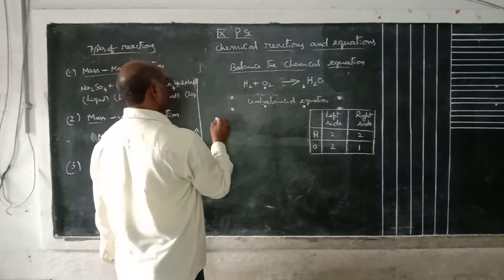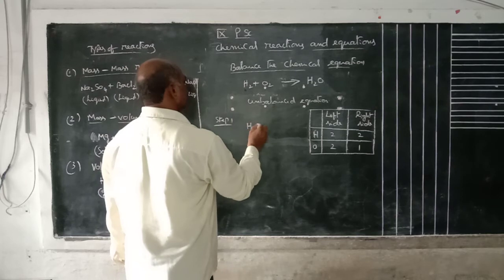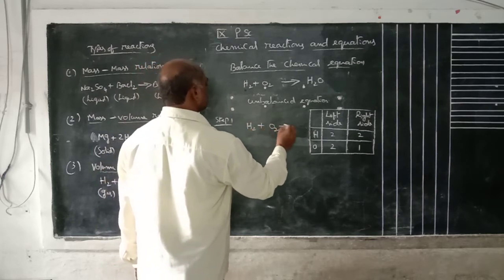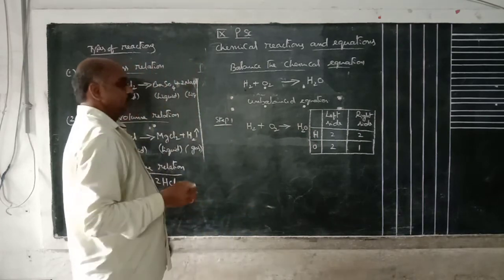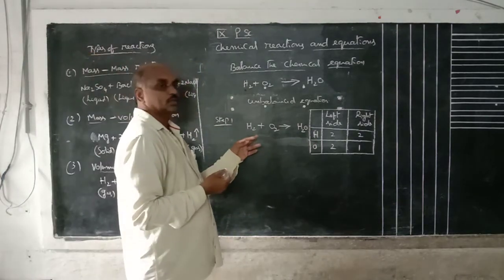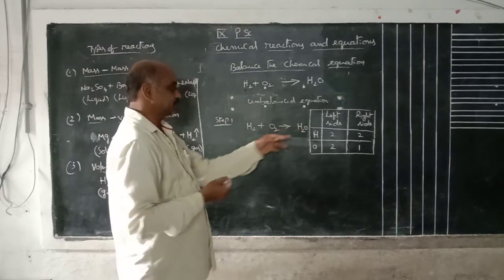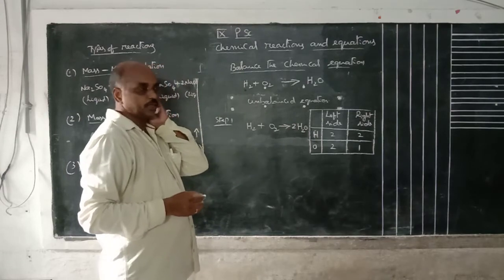See, step 1. H2 plus O2 gives rise to H2O. Here oxygen is not balanced on the right side. That's why you can multiply with 2. Suppose multiply with 2.